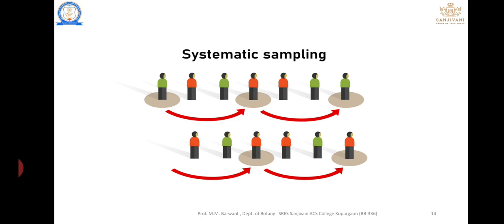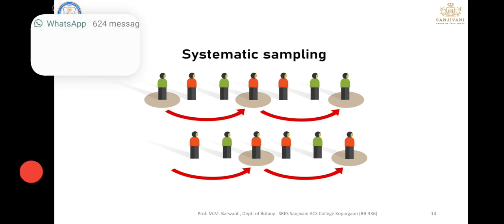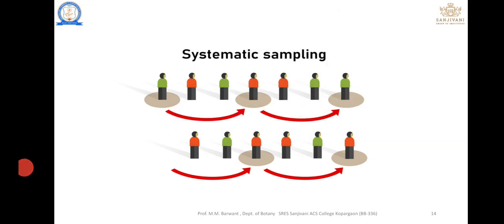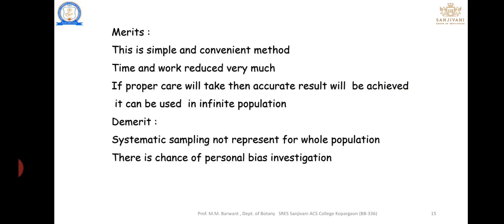That is simple systematic sampling. For example, in the first example, the first person is selected randomly, and the interval between the first and second person is the same, and between the second and third sample there is the same interval. On that basis, sampling is done, which is known as systematic sampling.